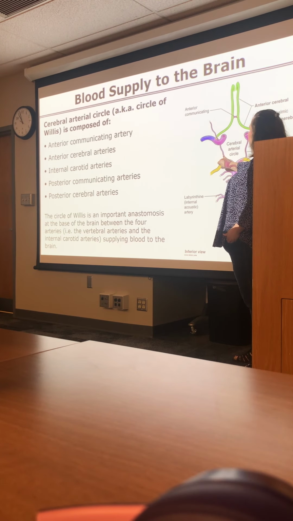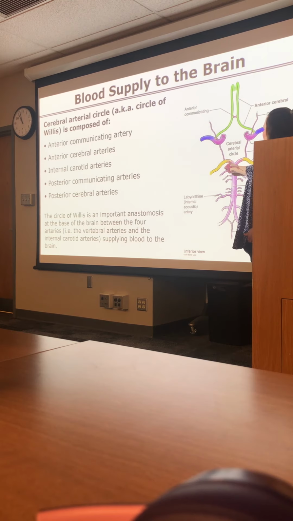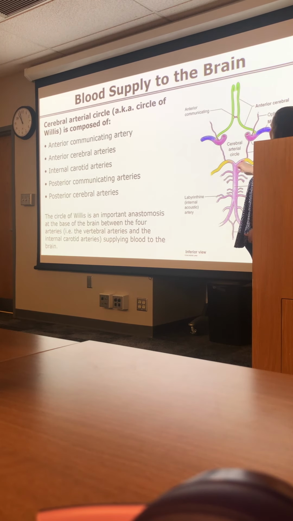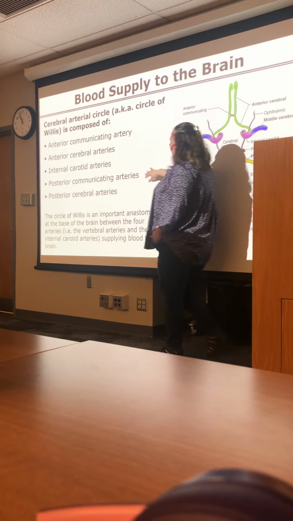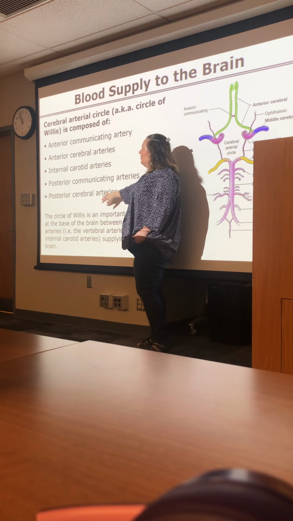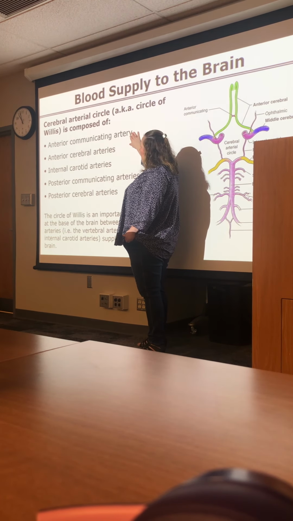This here is called a posterior communicating to the posterior cerebral on one side, posterior cerebral on the other side, and posterior communicating on the other side back to the internal carotid. So when you look at these blood vessels, these are what are going to make up that circle. You have one anterior communicating artery, 2